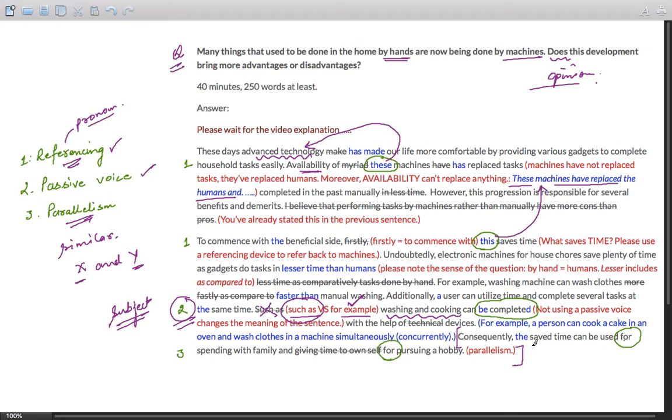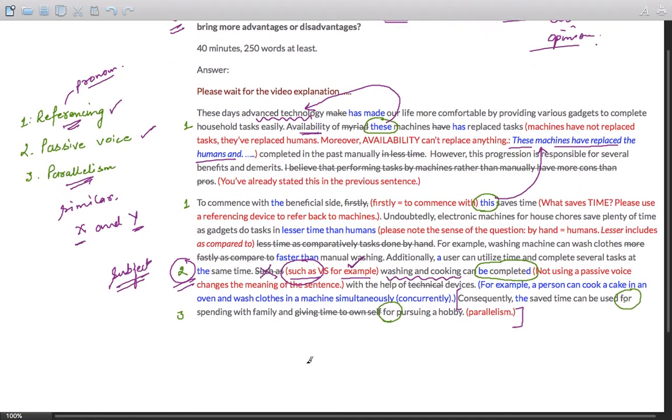So here what the student means to say is, let me write it over here. The saved time can be used for two things. Number one, for spending with family, and number two, giving time to own self. So structurally, they should be parallel, and there should be for as the first word of X and as the first word of Y.